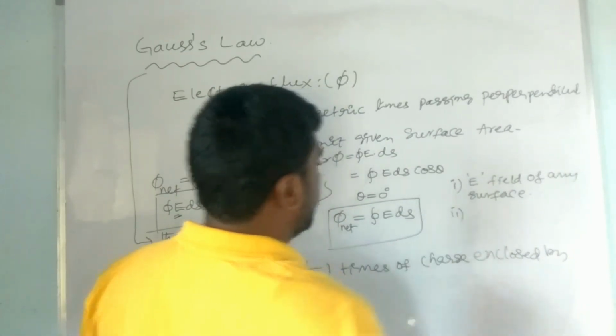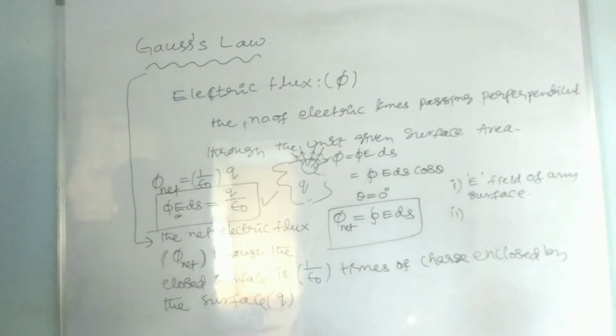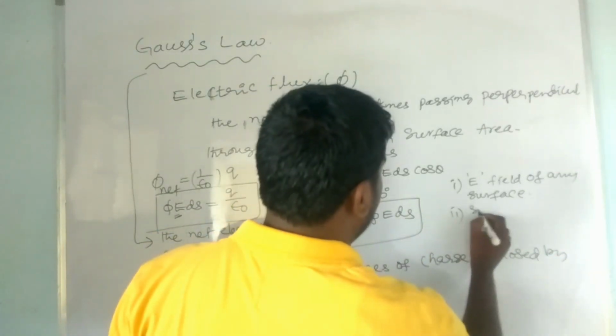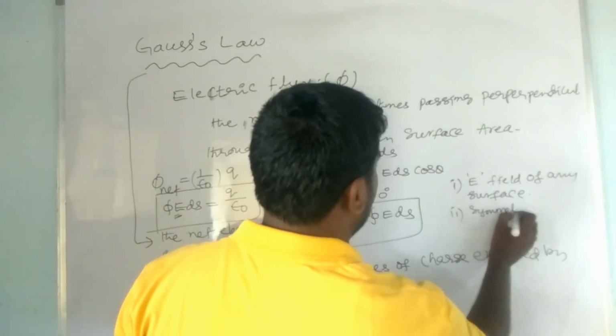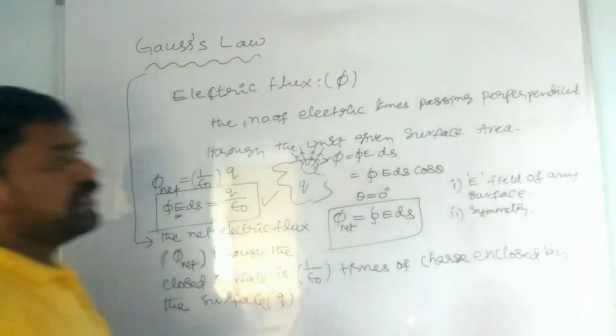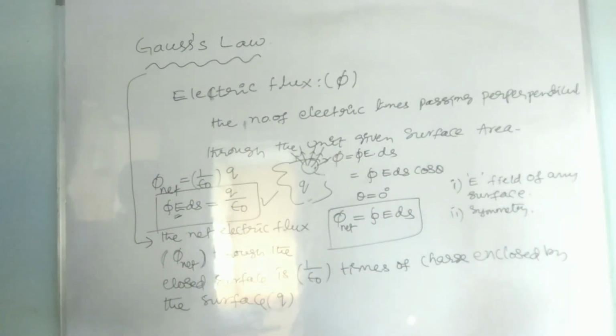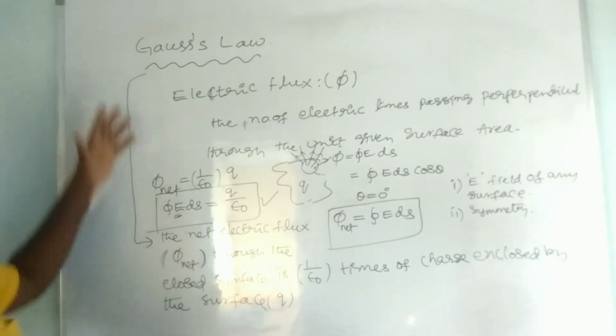Second, many complicated equations with symmetry will be solved by the Gauss law. Okay, so these are the main advantages of the Gauss law.